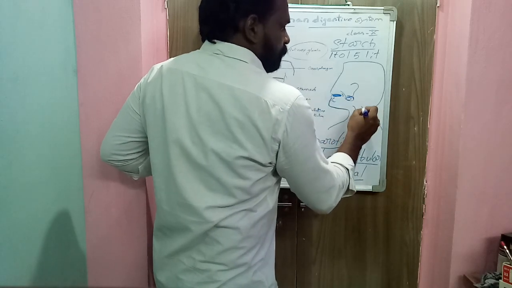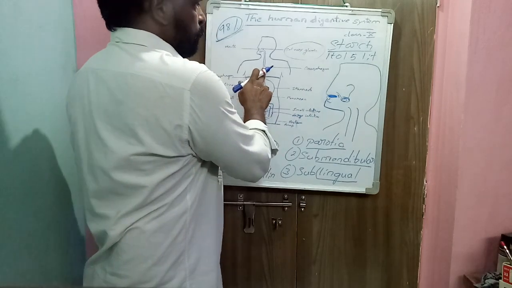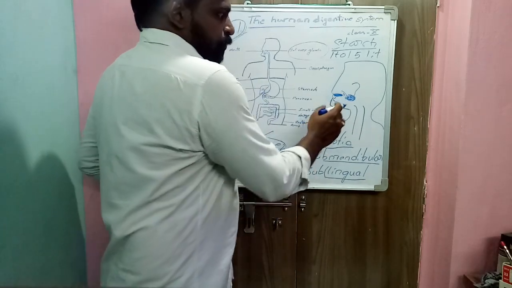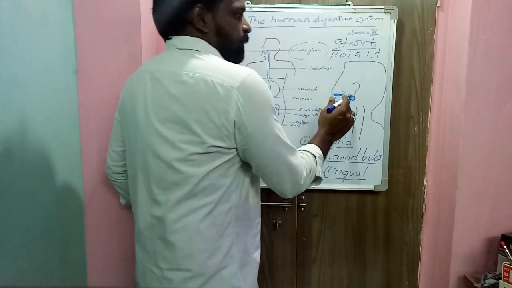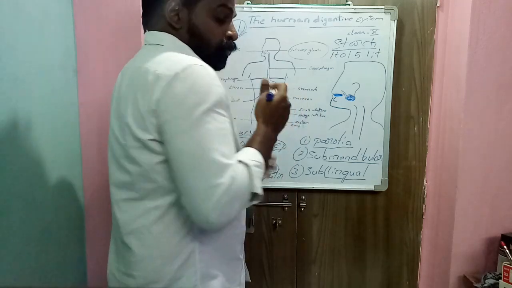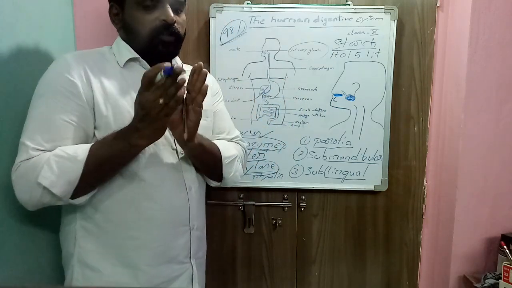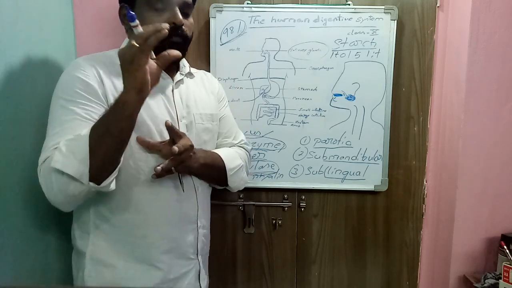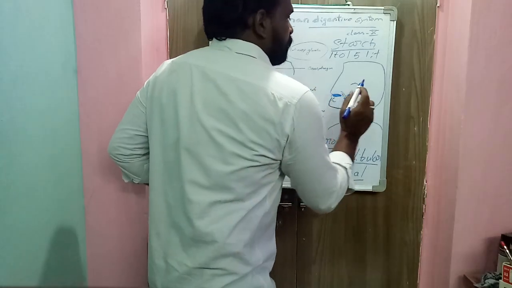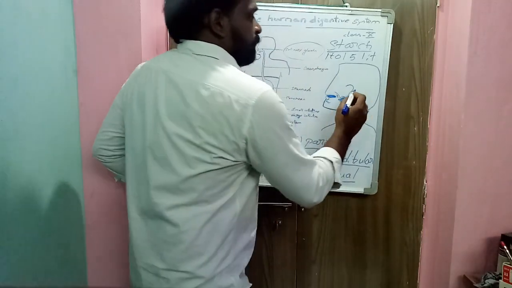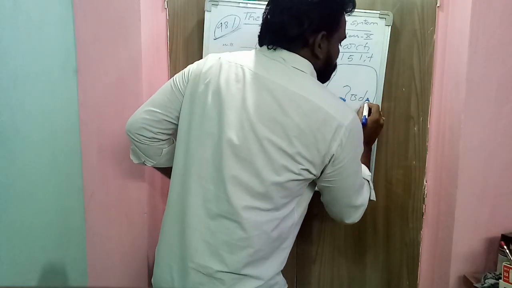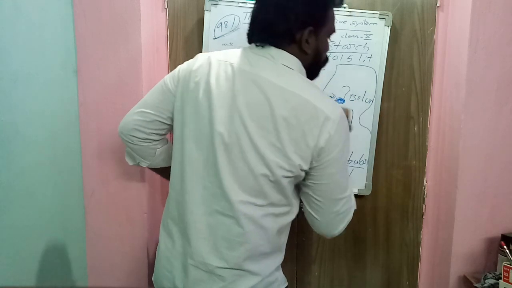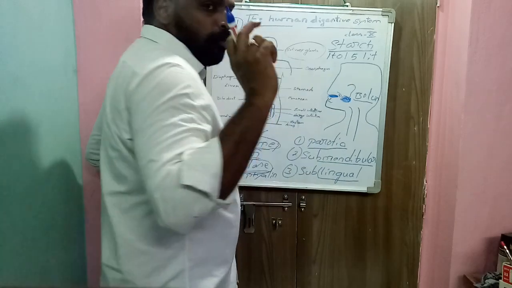This is our food pipe. After chewing, food is converted into a ball-like structure. Chewing is also called mastication. Chewing means teeth break down the food into small pieces and the tongue mixes the food with saliva. This ball-like food material is called bolus. In Latin, bolus means ball.